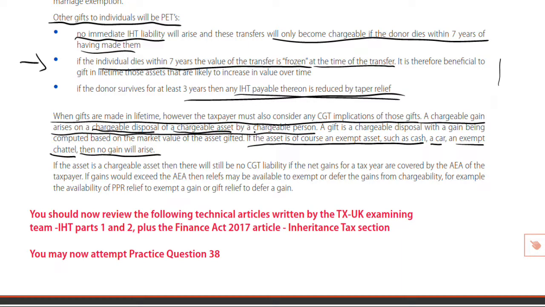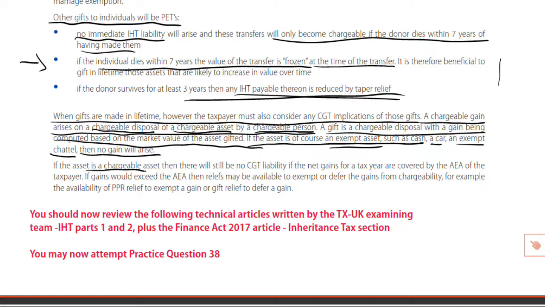Clearly, we will be dealing with a chargeable person. Again, these aspects are not seriously within the F6 syllabus, but basically anyone who is UK resident is a chargeable person. A gift, as we know, is a chargeable disposal with a gain being computed based on the market value. And as we've said, the gain must then be computed. CGT will be payable, subject to a taxable gain arising. If it's an exempt asset, there is no gain to compute.